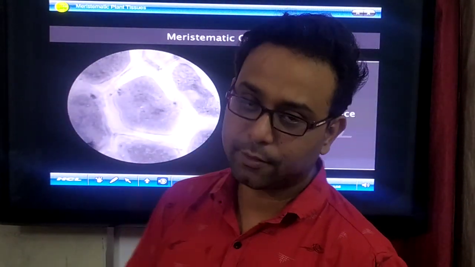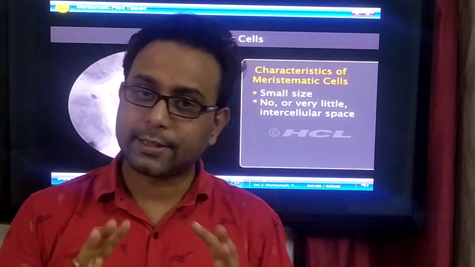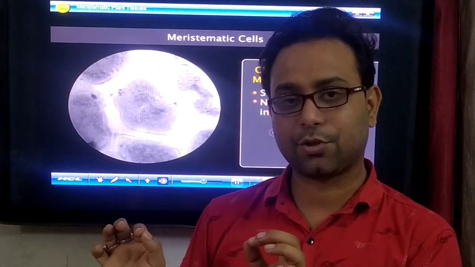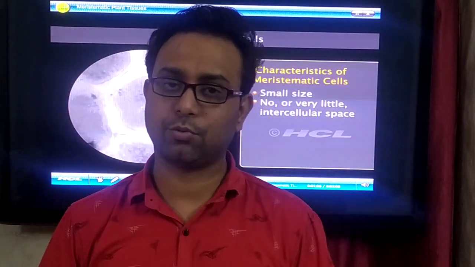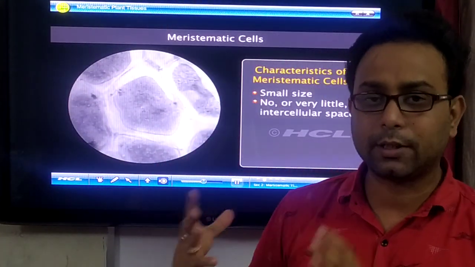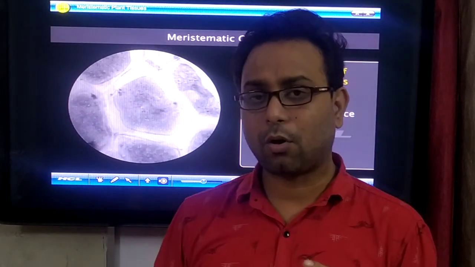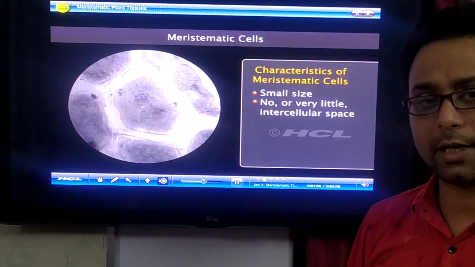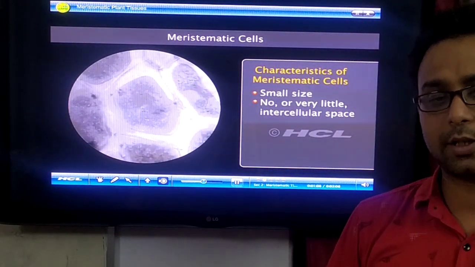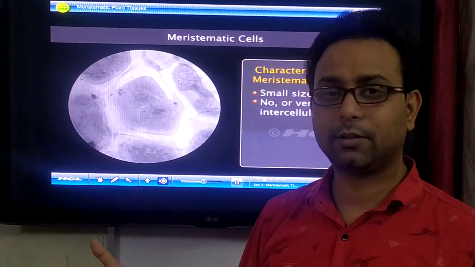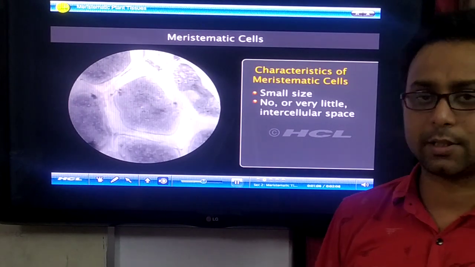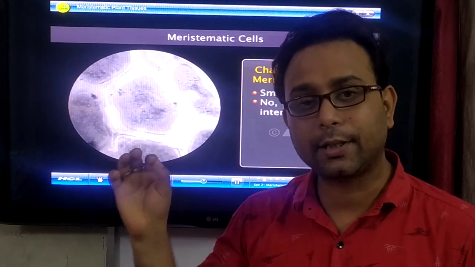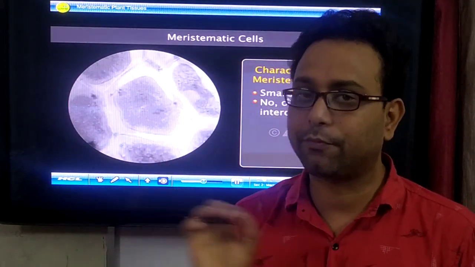Clear, Shourashish? Clear, Gaurav? You understand it? Every permanent tissue has its origin in the meristematic tissue. So all the cells at first have the power of division. But after that, some cells lose their division power, because they perform a particular function.